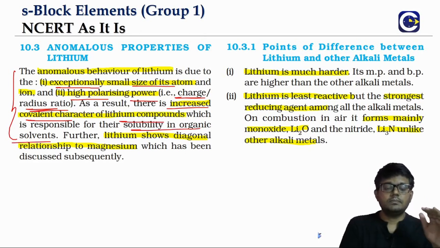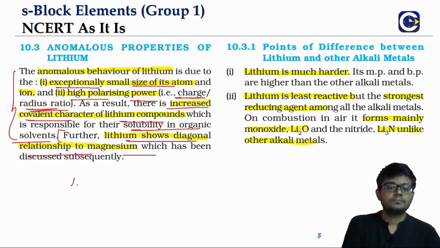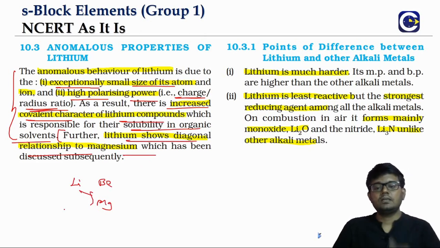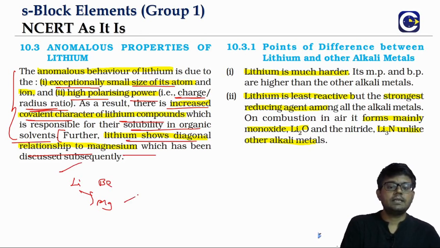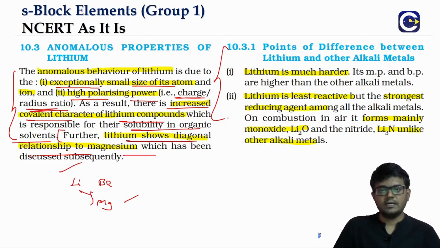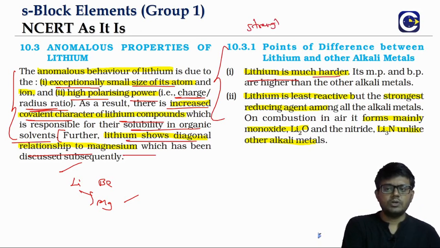Not just the anomalous behavior, lithium also has a diagonal relationship with magnesium. Lithium is here and magnesium comes in the second group. It has a diagonal relationship, where we will see that lithium has some similarities with magnesium. Now first, let us talk about the points of difference between lithium and the other first group elements. Because of its small size, the strength of the metallic bonding in lithium will be high.